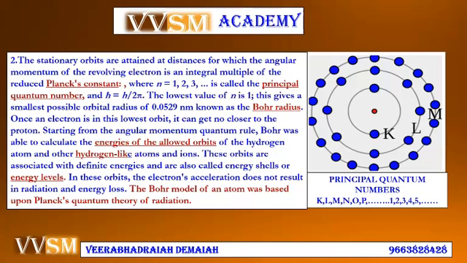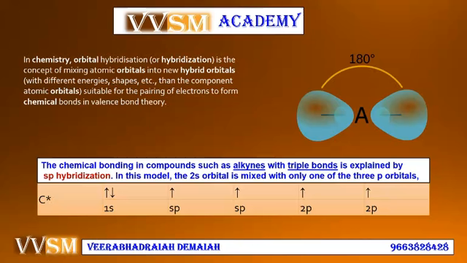So let us discuss hybridization. In chemistry, what is orbital hybridization? That is very important. It is the concept of mixing atomic orbitals into new hybrid orbitals with different energies, shapes, etc. than the component atomic orbitals, suitable for the pairing of electrons to form chemical bonds in valence bond theory. My dear friends, this is modern physics and modern chemistry, which is quantum physics or quantum chemistry, having a higher, applied knowledge, applied science.